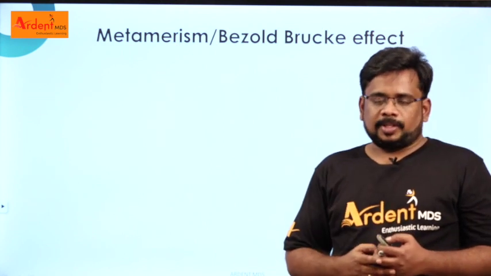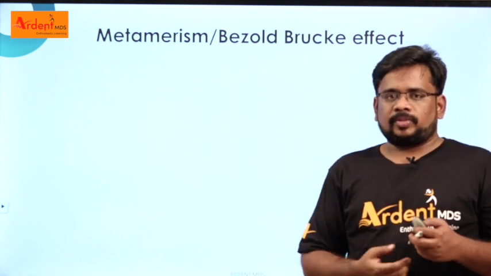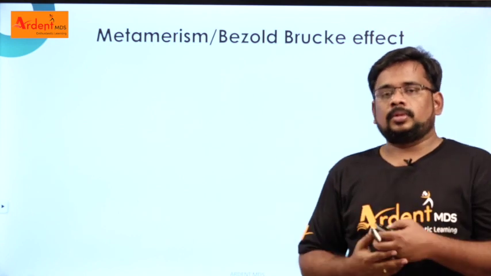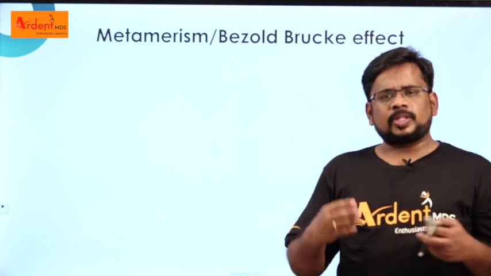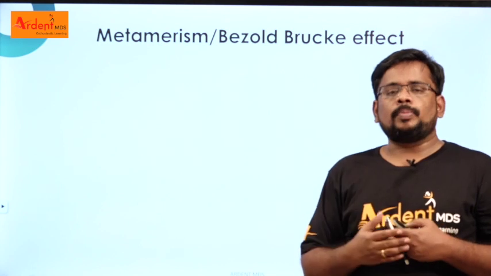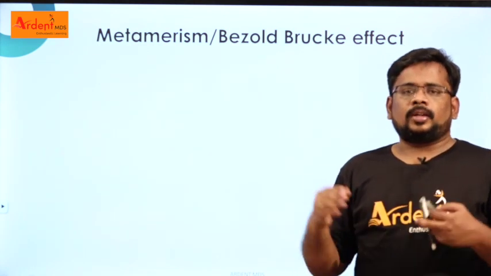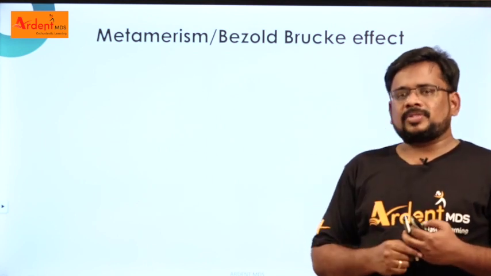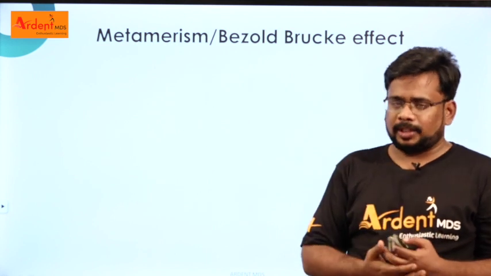So what is called metamerism? For example, you did a composite restoration for a patient, and you did your proper shade selection. You became very happy, and the patient was also very happy. The patient went home. But the next day the patient comes back to you and says the composite restoration you gave does not match the adjacent tooth color.